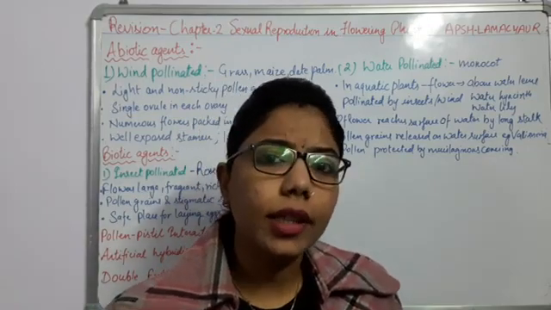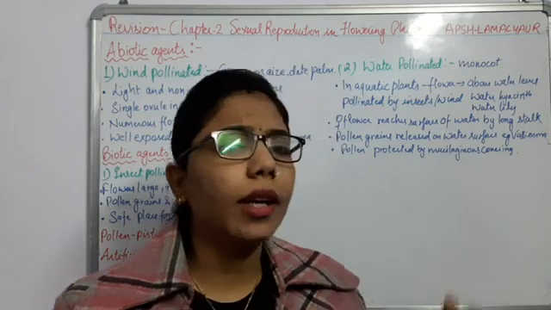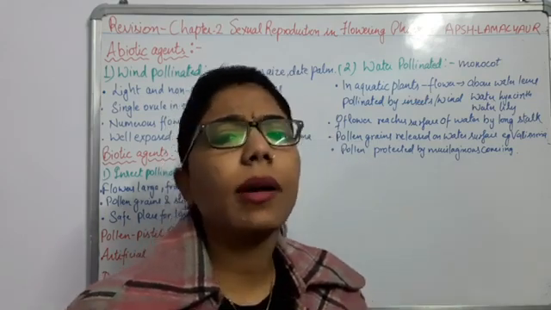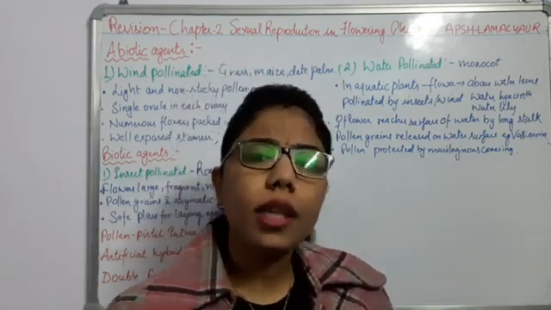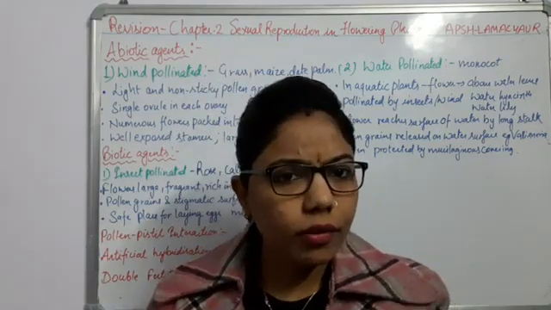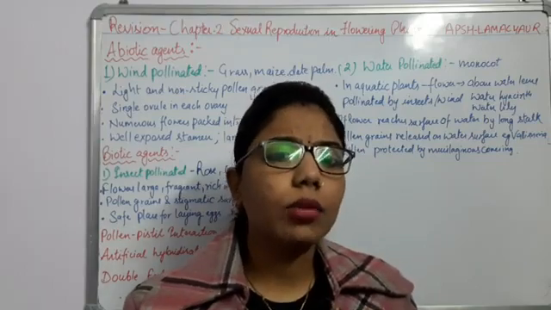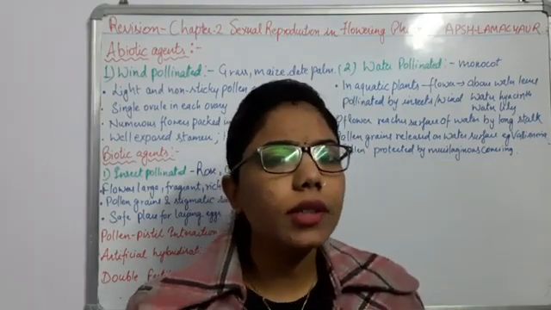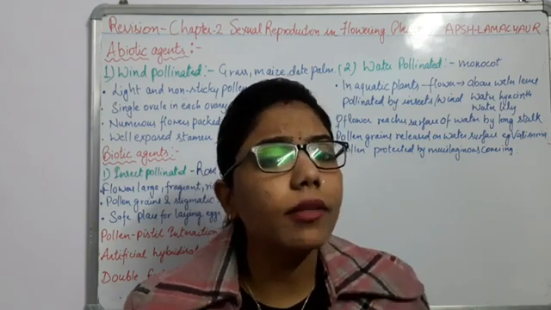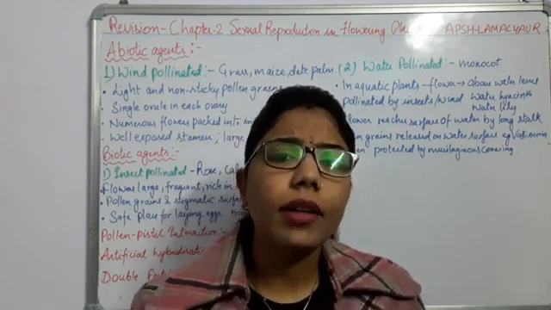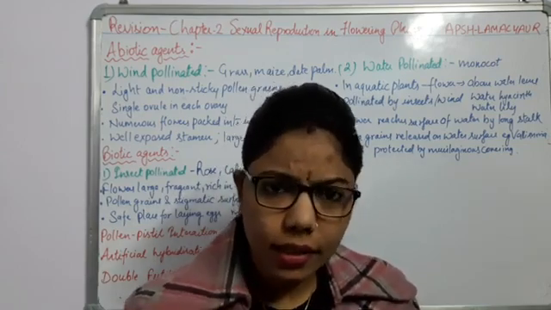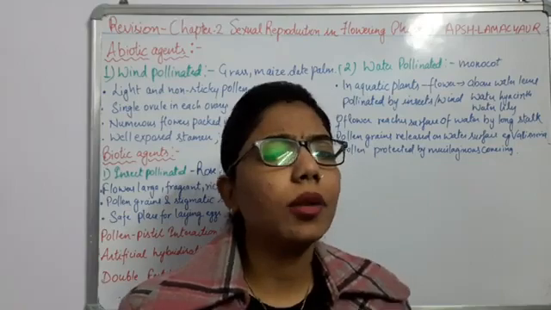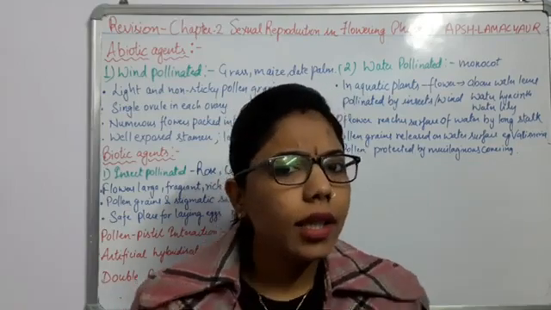In the different agents of pollination, we know that we have two different agents. What are they? Biotic agents as well as abiotic agents. Biotic agents are something related to the living, and abiotic related to the non-living. So in biotic agents, what have we discussed? We have discussed the living agents. Living agents are insects, it may be animals, right, or it may be rodents. So these are the living ones.